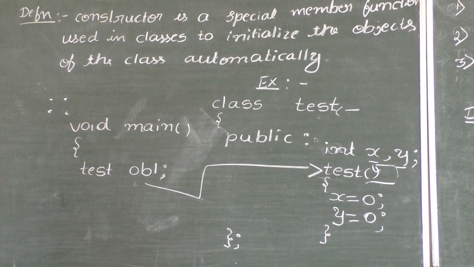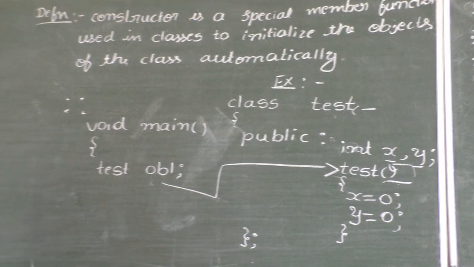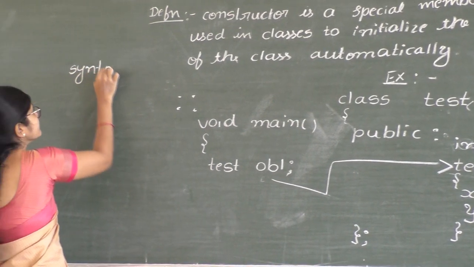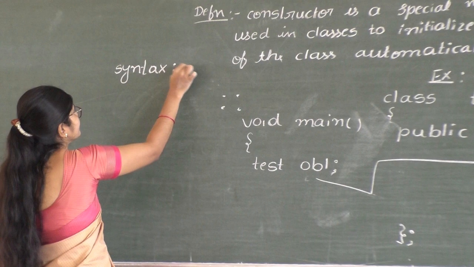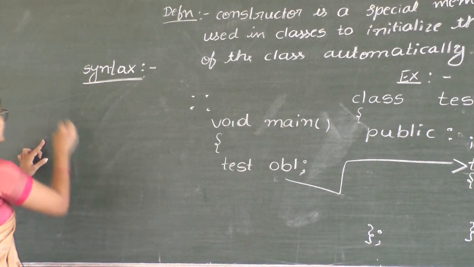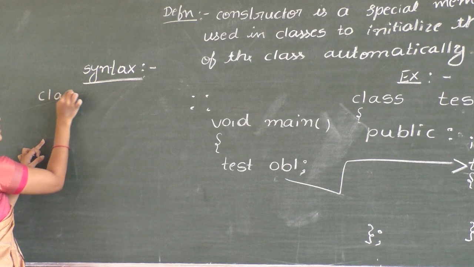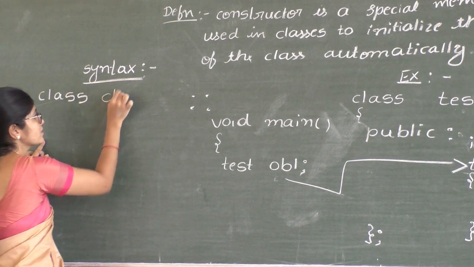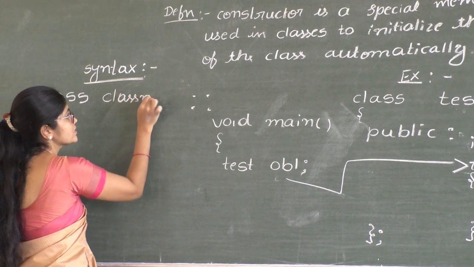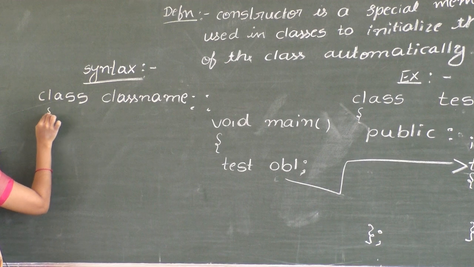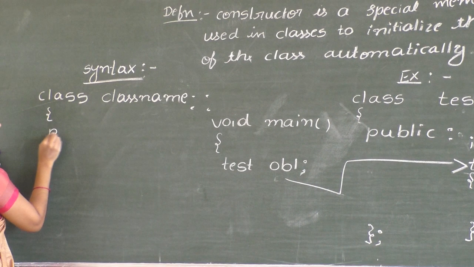Now can we write the syntax of default constructor? Yes. Syntax: class. First of all, class is the keyword. Class name. Test is the name of the class. Open the flower bracket.